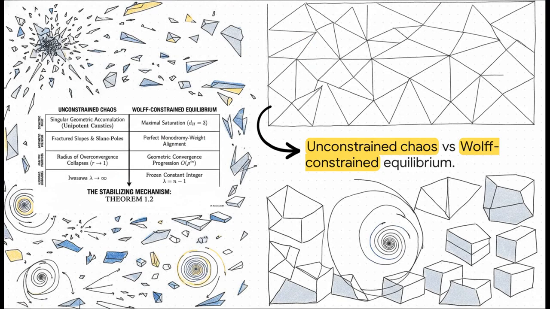Now, you might be wondering why we even need this stabilization. Well, in classical, unconstrained mathematics, continuous geometric phases tend to pile up into unipotent caustics. These are infinitely dense clusters of orbits that create uncontrollable singularities and, honestly, just absolute mathematical chaos. Arithmetic slopes fracture into what we call slant poles, and analytic convergence completely collapses. But Theorem 1.2 steps in and applies a Wolff-constrained equilibrium. It forcefully creates maximal saturation, aligns our polygons perfectly, and generates frozen stable invariants right out of all that chaos.